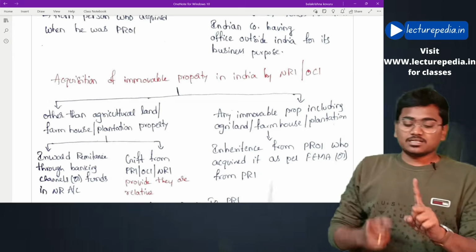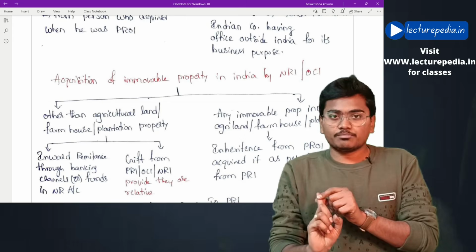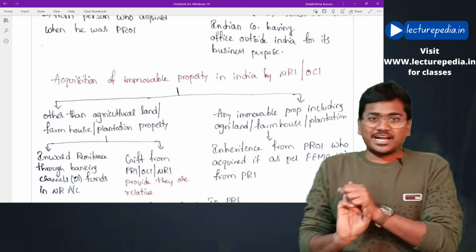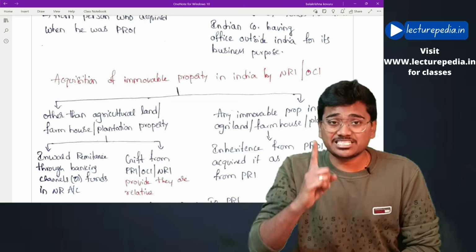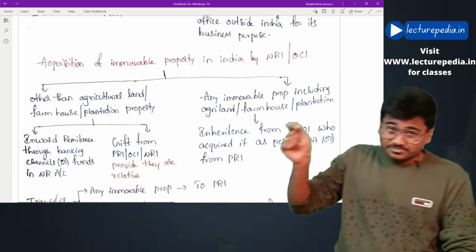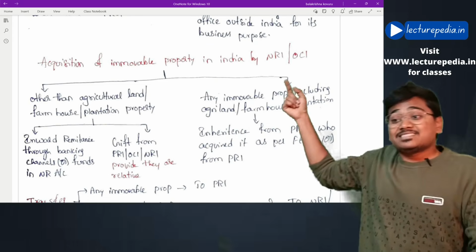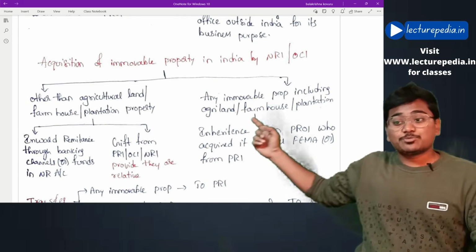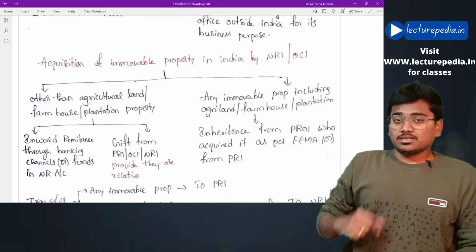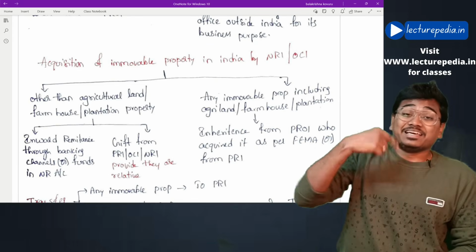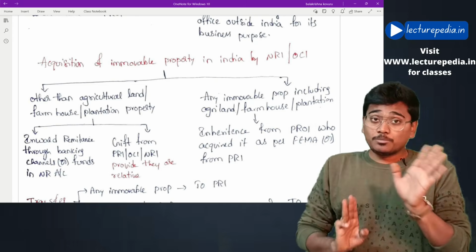Next, acquisition of immovable property in India by NRI and OCI, overseas citizen of India. Basically, you have to remember that NRI and OCI cannot acquire three types of properties in India. What are they? Agricultural land, farmhouse and plantation property. These three properties NRI, OCI cannot acquire in India, but there is an exception. What is the exception? If these three properties are inherited from a person resident outside India who acquired it as per FEMA, or from another person resident in India. From these two people, NRI or OCI can inherit agricultural land, farmhouse, plantation property. Hope this is clear.